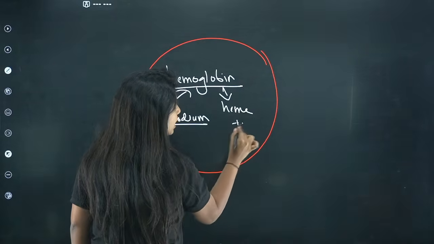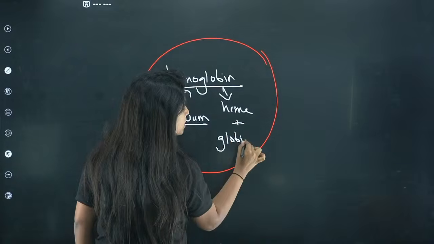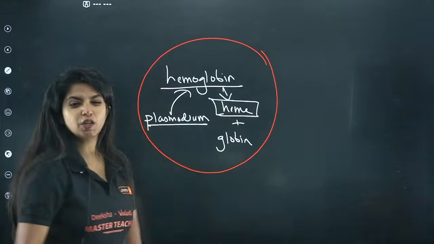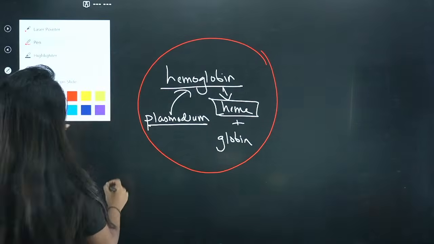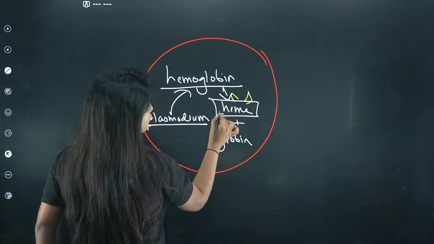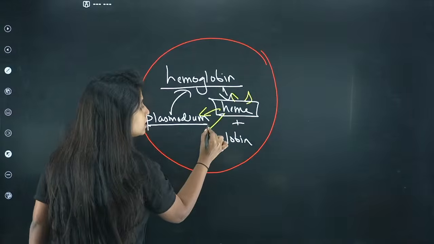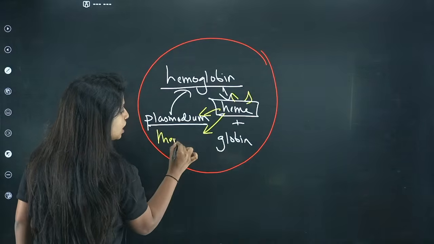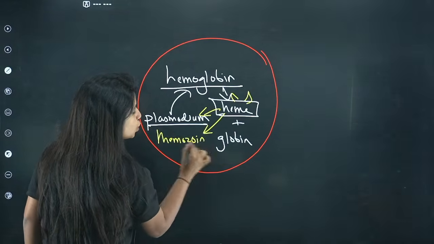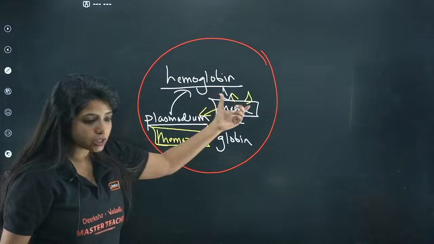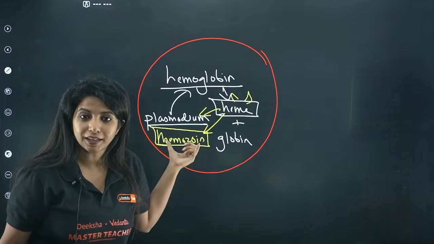Heme as well as globin. And this heme is very toxic for Plasmodium, which is why Plasmodium immediately converts this heme into something else known as hemozoin. So since heme is toxic for them, they convert it into hemozoin, right?